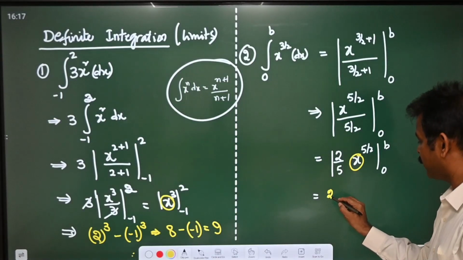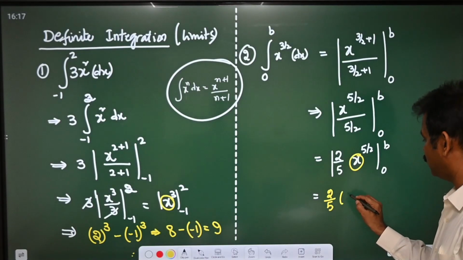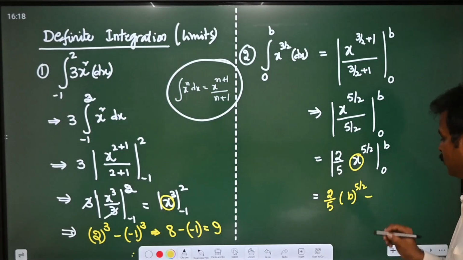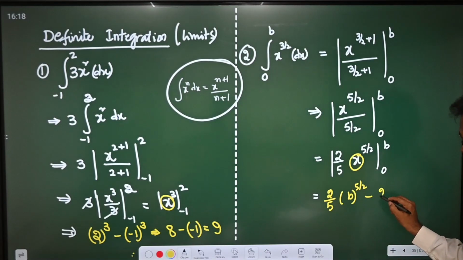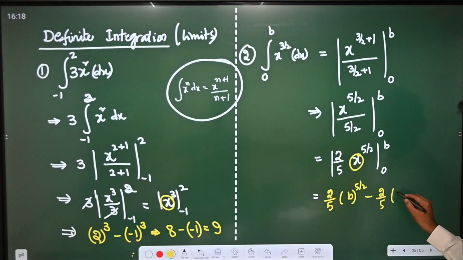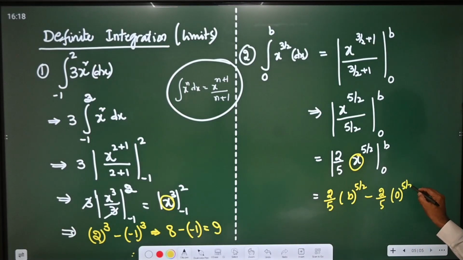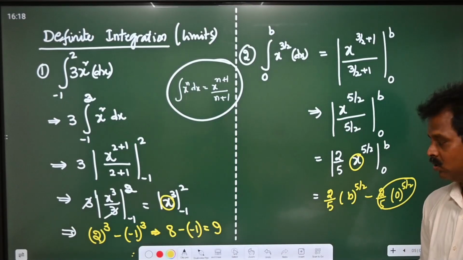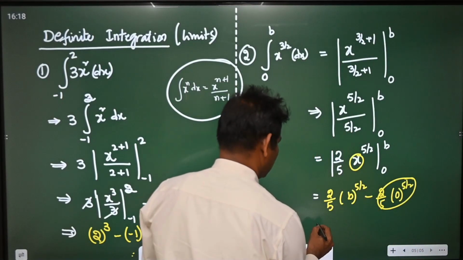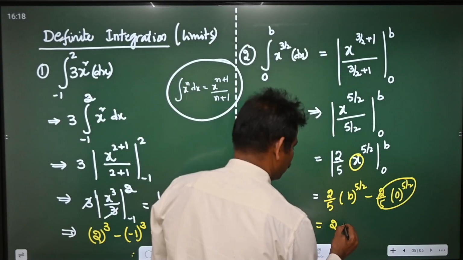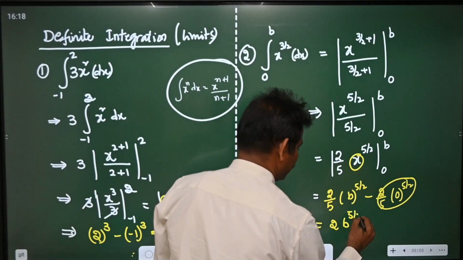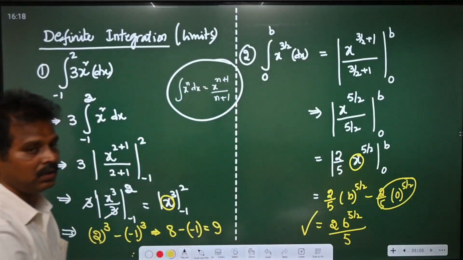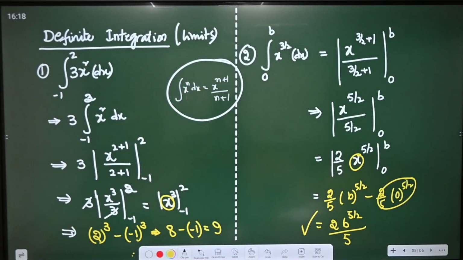This will become 2 by 5 b power 5 by 2 minus 2 by 5 0 power 5 by 2. So this entire term will become 0. From this, the answer for this one will be 2b power 5 by 2 by 5. This is the answer for this second question.